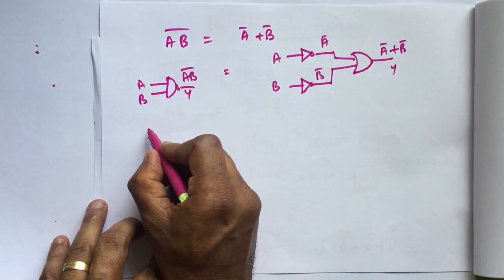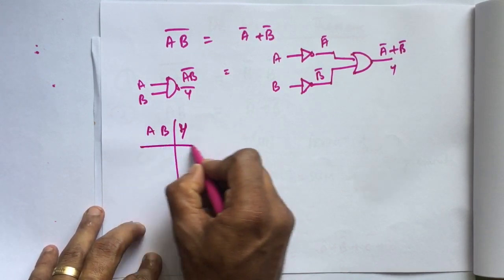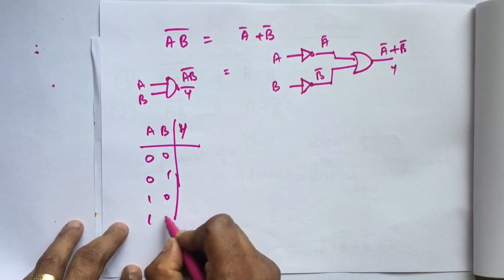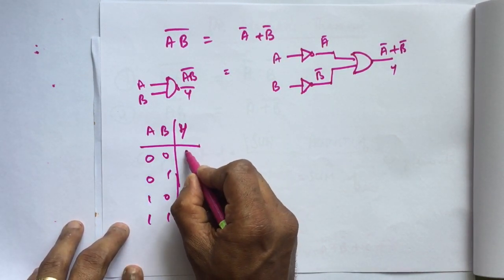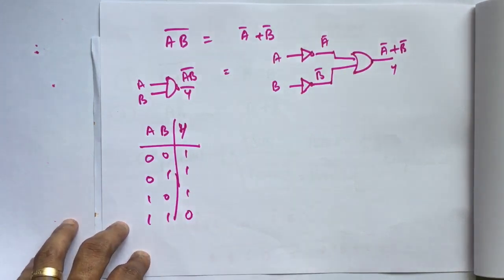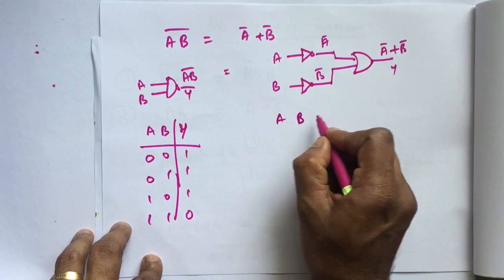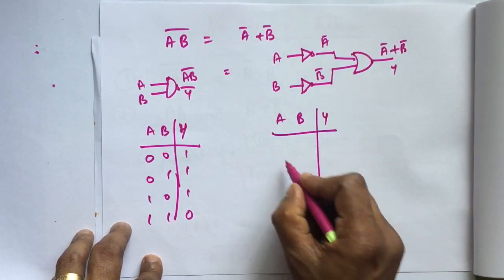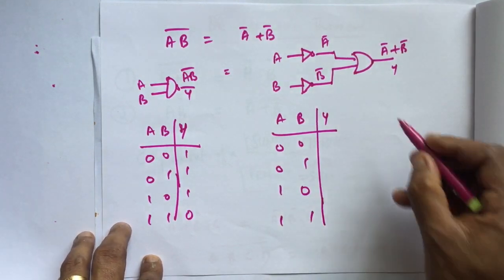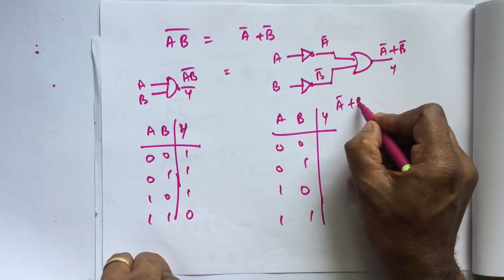Now the truth table of this circuit, with A, B, Y, that is (AB) whole bar: 0 0, 0 1, 1 0, 1 1. We know that for a NAND gate the output is 1, 1, 1, 0. That means if any of the inputs is 0, the output will be 1. For this circuit, A, B, Y: 0 0, 0 1, 1 0, 1 1, and Y is A bar plus B bar.